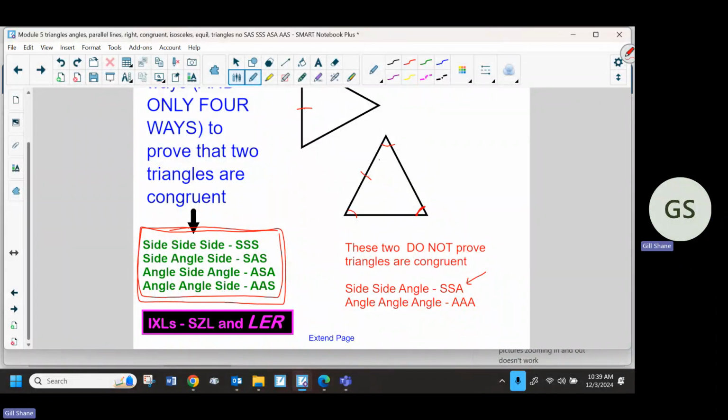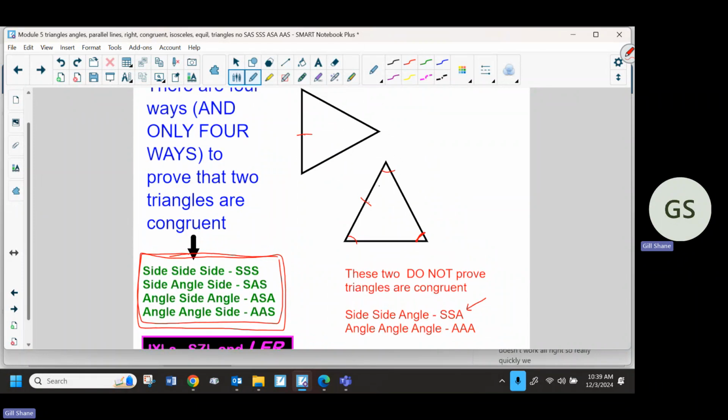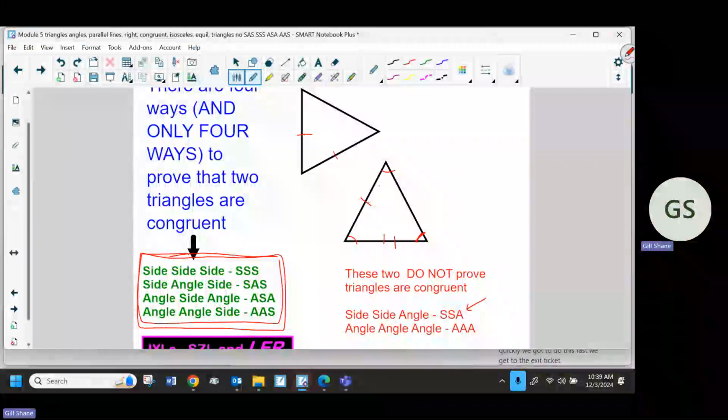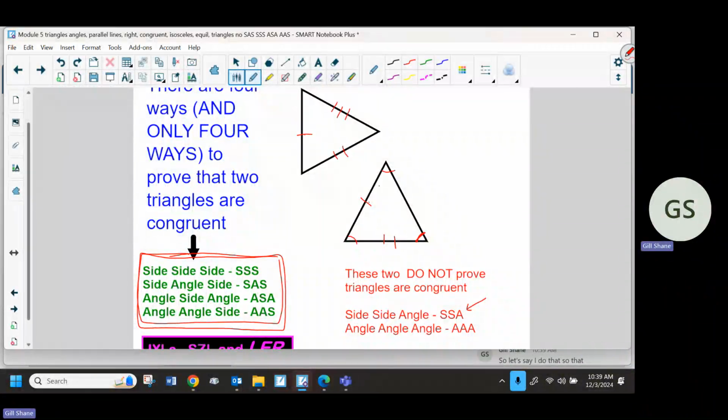All right, so really quickly, we have to do this fast. We get to the exit ticket. So let's say I do that so that we know all three sides are congruent. That would mean that those are congruent triangles. That's what it says. I just need to prove. Oh, I did one wrong.